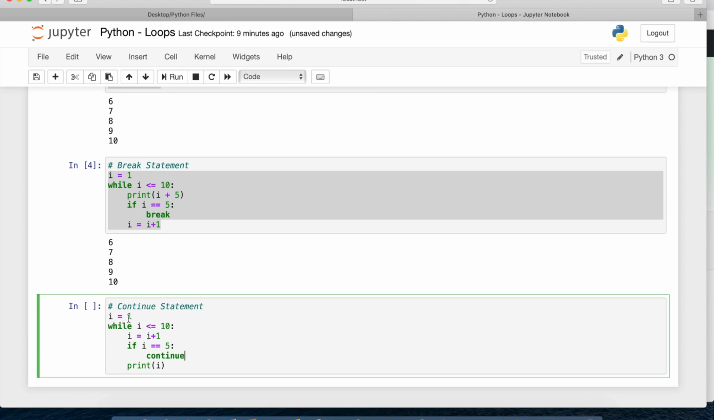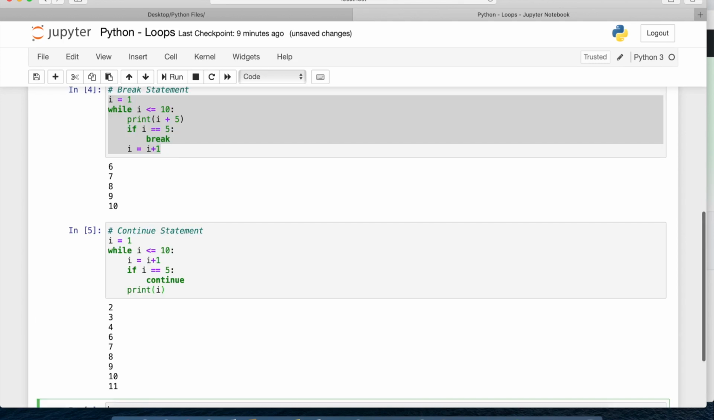So first time i is 1, so 1 is less than or equal to 10. Here I am saying i equals i plus 1. So it will increment by 1 and print me 2. i is not equal to 5, so it will not go to continue; it will print 2. Next time, again it goes back, 2 is less than or equal to 10, so it's correct. Again it increments it to 3, and 3 is not equal to 5, so it will print me 3. Like that it will do.